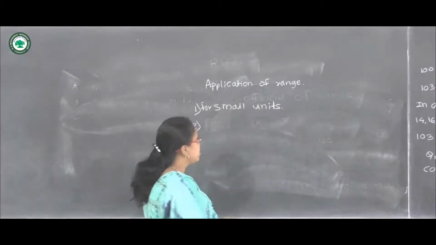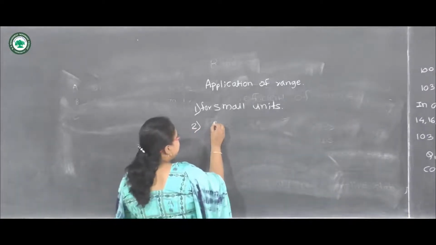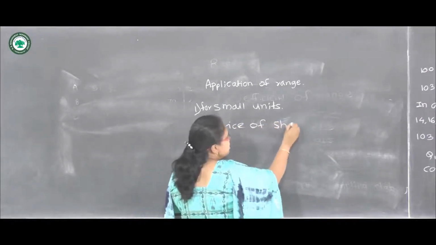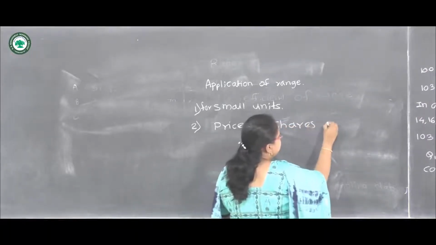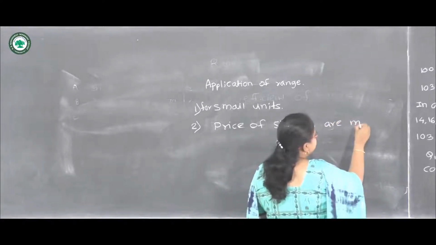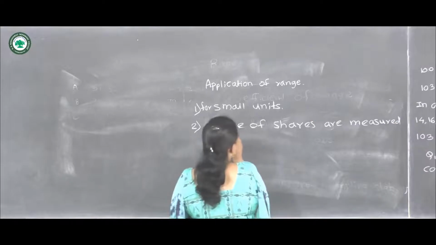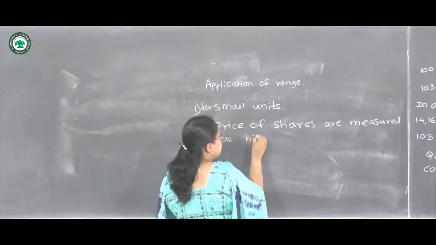Then it is also used to measure the price of shares. So the price of shares is measured as highest and lowest.